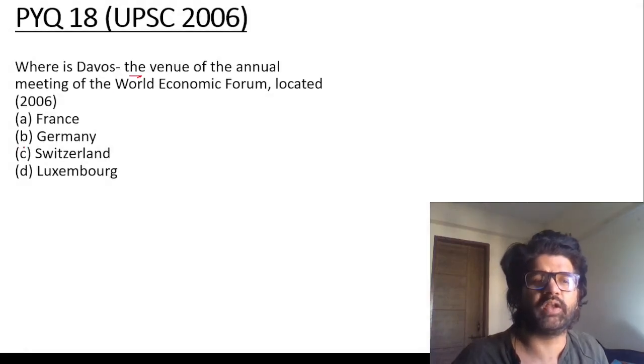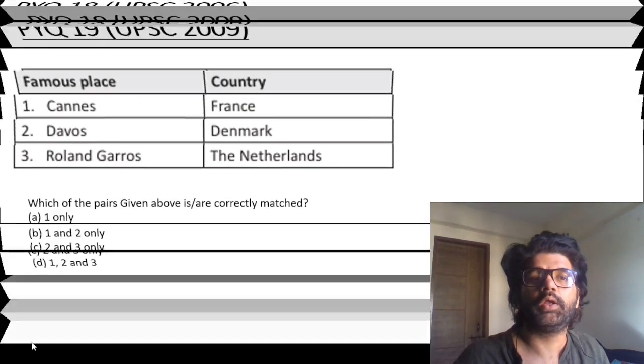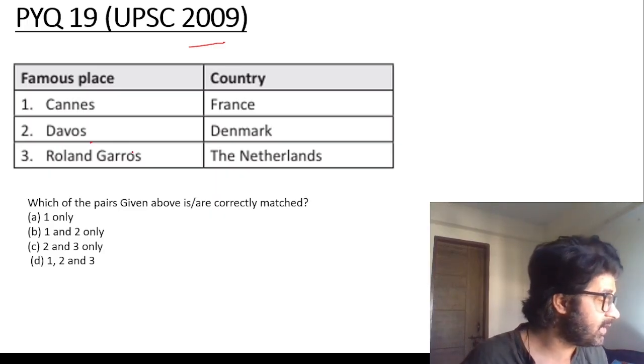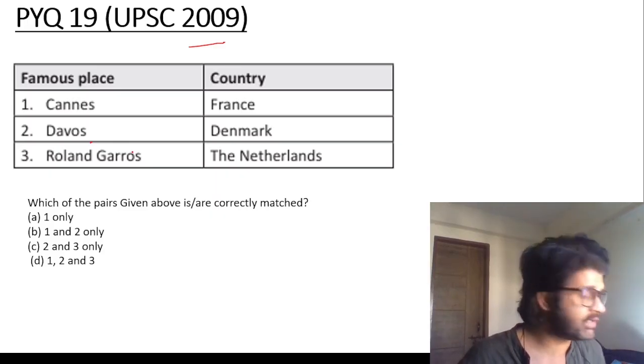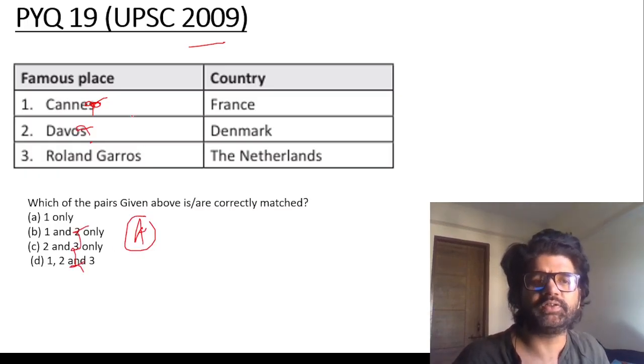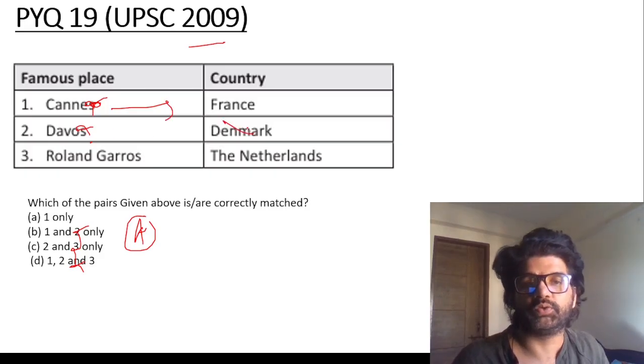Where is Davos? Switzerland. PYQ 18, UPSC 2006, guys. PYQ 19, UPSC 2009. Again, Davos. They love Davos. Okay, Davos is wrong. If the second is wrong, see, second is wrong, you got the answer A. Cannes is in France, Davos is in Switzerland, Roland Garros is in France.